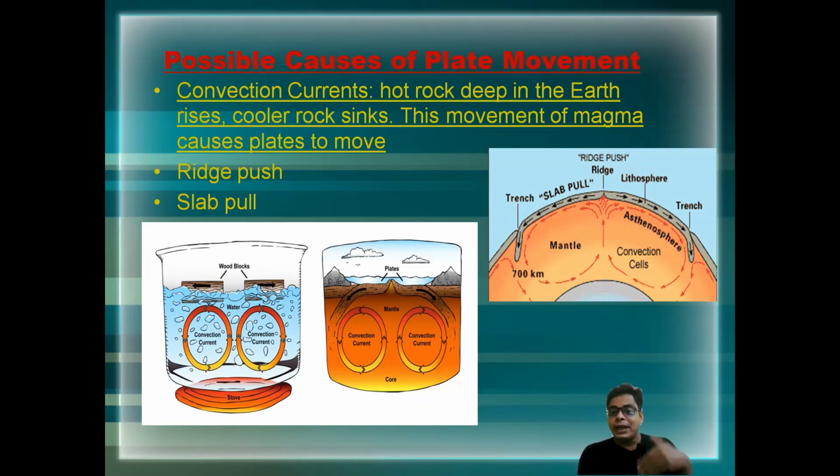In the previous video we discussed that the continental drift theory has some drawbacks, because Wegener was unable to explain the movement of the continents or the oceanic plates.